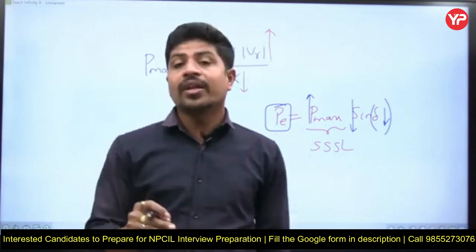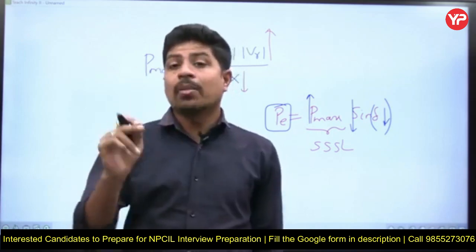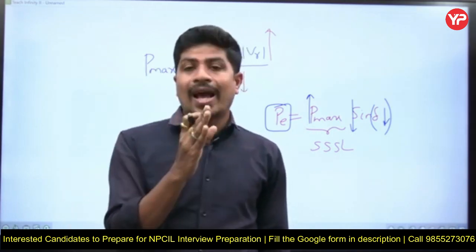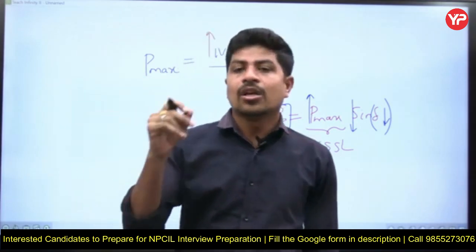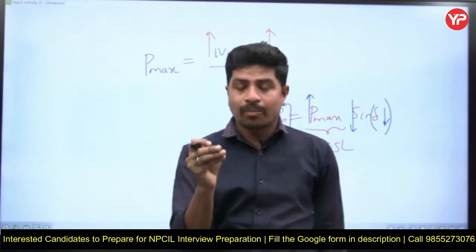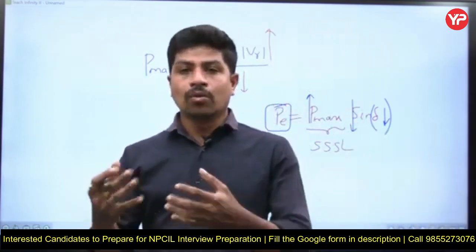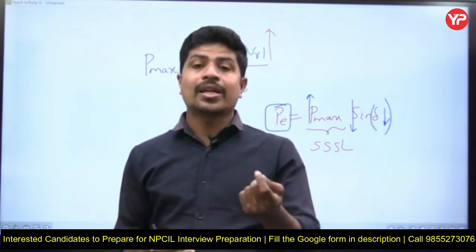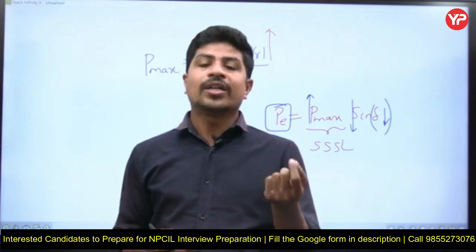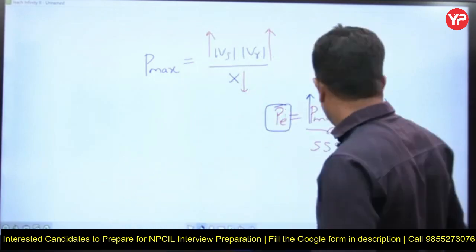Why? If you are at 15 degrees, though the disturbance is large, it may go from 15 degrees to 60 degrees. But if you are already operating at 85 degrees, even a small disturbance can make your angle cross 180 degrees, right? So, keeping transient faults and large disturbances in account, generally the synchronous machine load angle is operated from 30 to 40 degrees. In fact, I can say close to 30 degrees, not even 40 degrees, right?